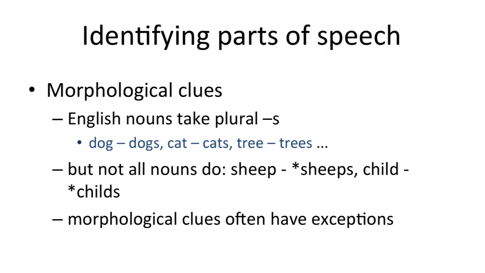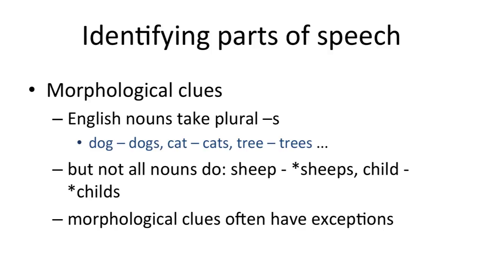So for example, from dog, we can get dogs, more than one dog. From cat, we can get cats. From tree, we can get trees, and so on. This is a morphological clue. If a word can have a plural s added onto it, then it is a noun. But not all nouns take a plural s.